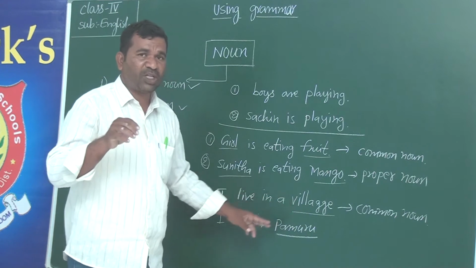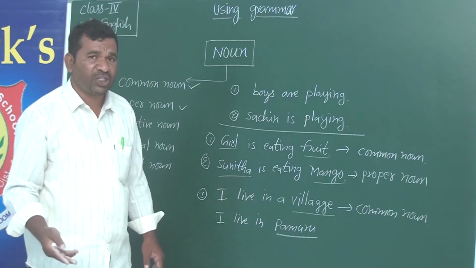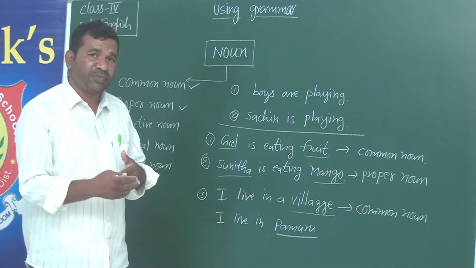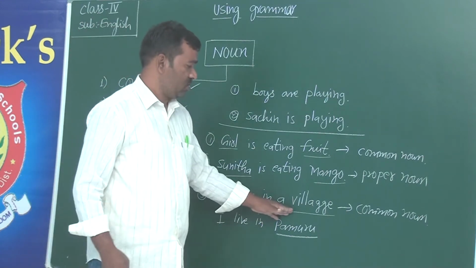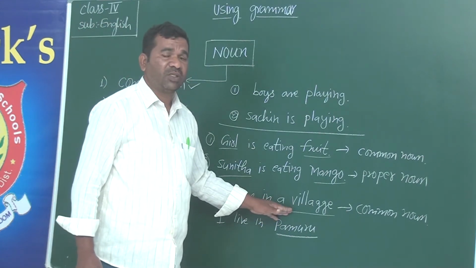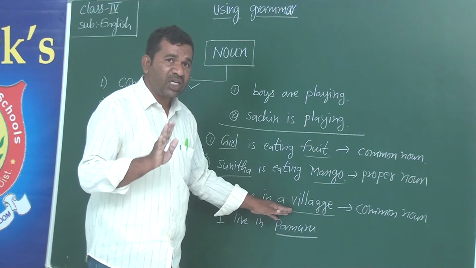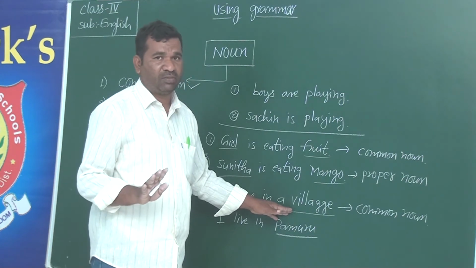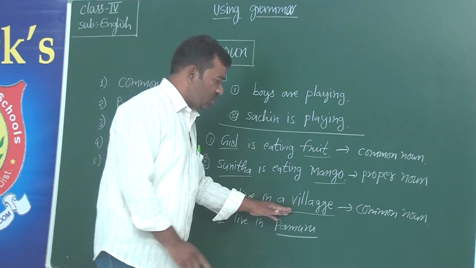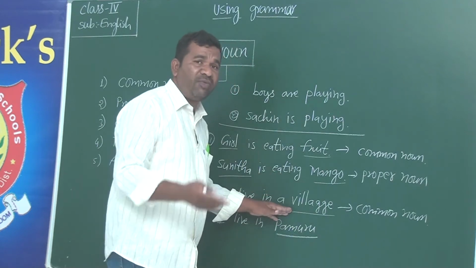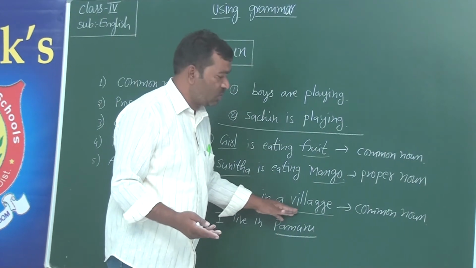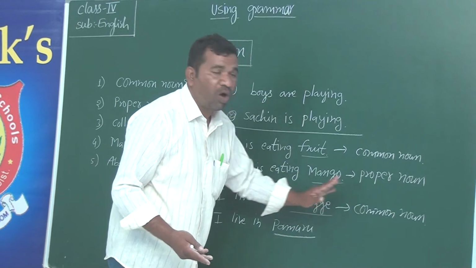The speaker mentioned that he lives in a village, but no specific name is mentioned where he lives. He just told that he lives in a village. That's it. So therefore, it can be any village. So it would be common.